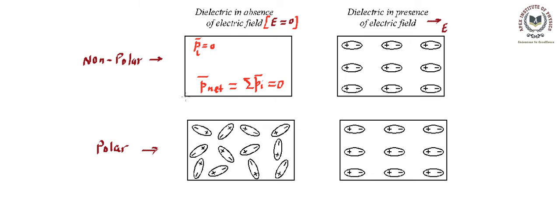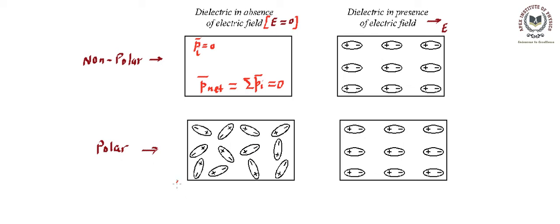However, let's talk about how the polar molecules are going to behave. We have just talked about how in polar molecules there exists an electric dipole. So this plus center and this minus center indicate one electric dipole here, another electric dipole moment is here, and another electric dipole moment is here. So several dipoles are going to be there.